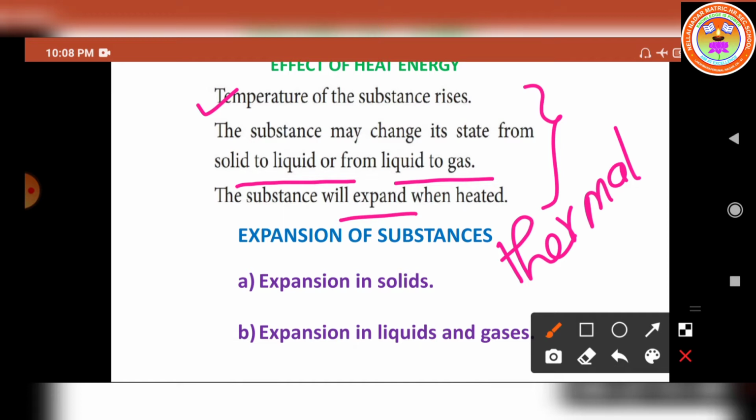The expansion of liquids can be seen when a thermometer is placed in warm water. All forms of matter undergo expansion on heating. So all forms of matter means what? Solid, liquid and gas undergo expansion on heating.